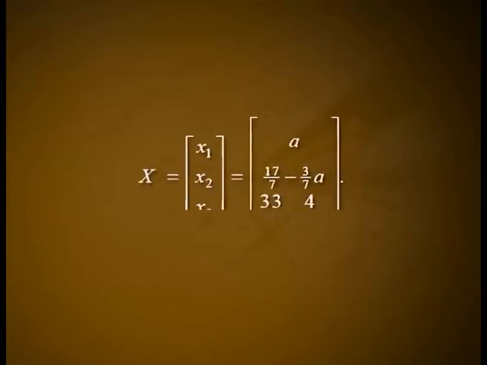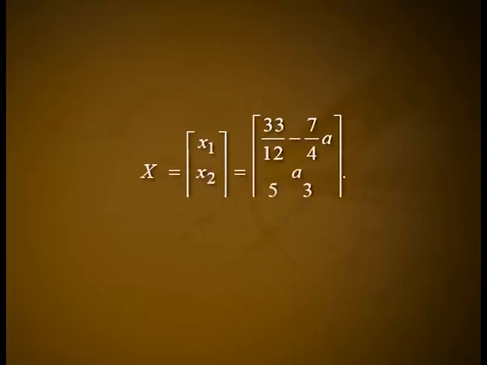If we put arbitrary value a to the variable x1, the solution vector will be x = column matrix (x1, x2, x3), which is equal to column matrix (a, 17/7 - 3/7 a, 33/21 - 4/7 a). Similarly, if we put arbitrary value a to the variable x2, the solution vector will be x = matrix (x1, x2, x3), which is equal to matrix (33/12 - 7/4 a, a, 5/4 + 3/4 a).